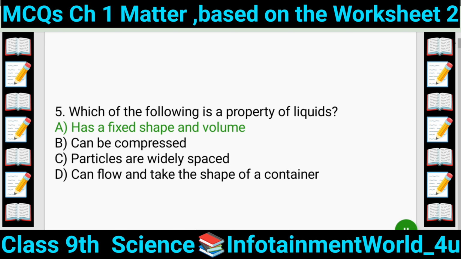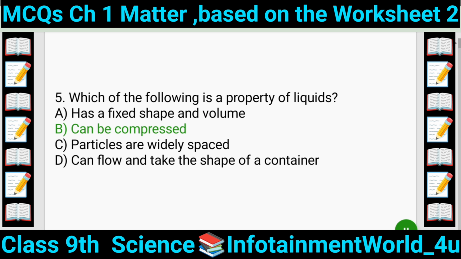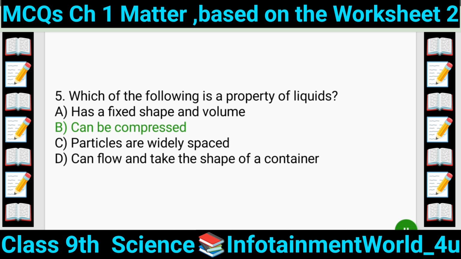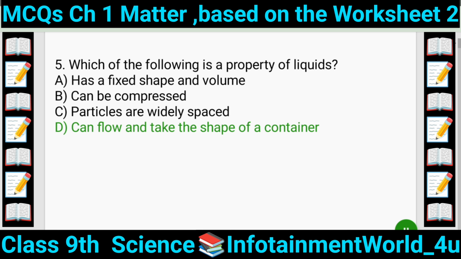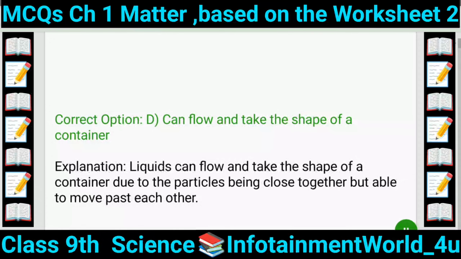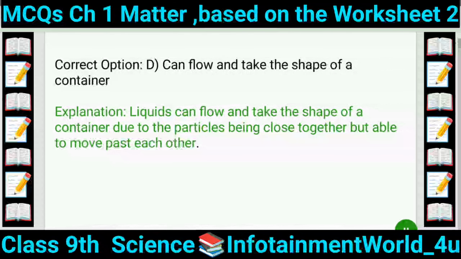5. Which of the following is a property of liquids? A. Has a fixed shape and volume. B. Can be compressed. C. Particles are widely spaced. D. Can flow and take the shape of a container. Correct option D. Can flow and take the shape of a container. Explanation: liquids can flow and take the shape of a container due to the particles being close together but able to move past each other.